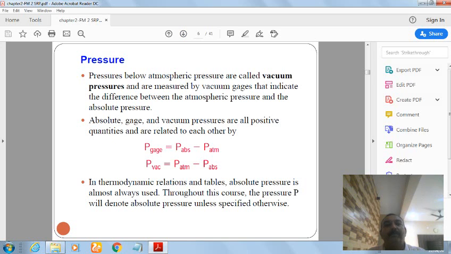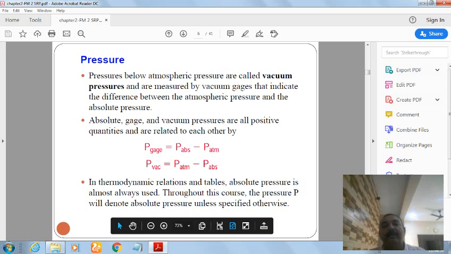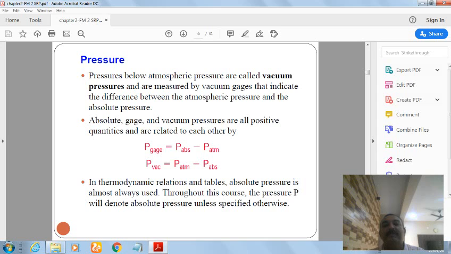The pressure below atmospheric pressure is called the vacuum pressure. Absolute, gauge and vacuum pressures are all positive quantities, and they are related to each other by the following equations. P gauge is equal to P absolute minus P atmosphere, and P vac, that is vacuum pressure, is equal to atmospheric pressure minus absolute pressure.